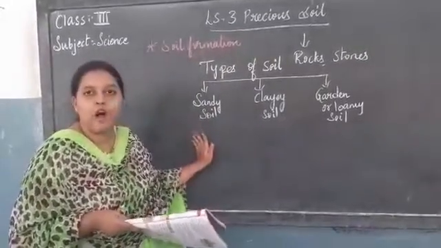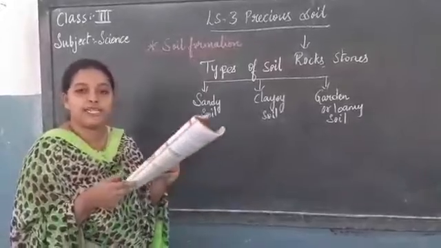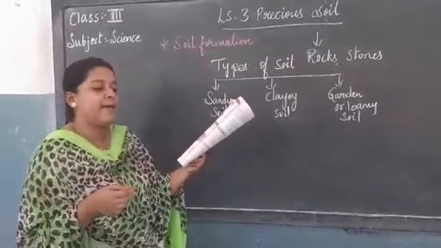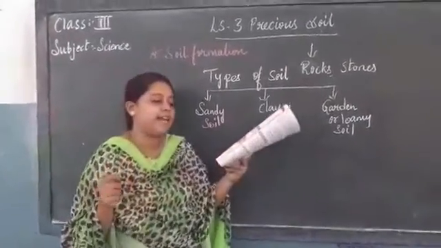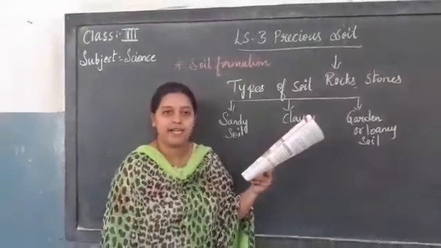It is mostly found in the desert area or the seashore. Sand particles are there. There is a lot of space between the particles of sandy soil.